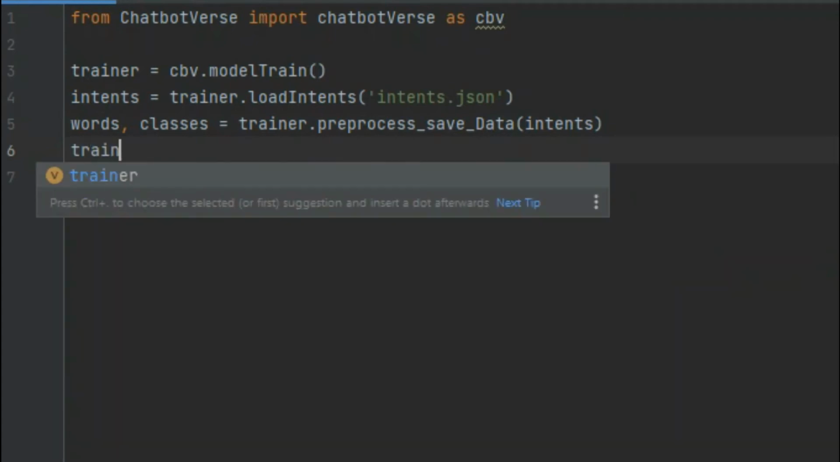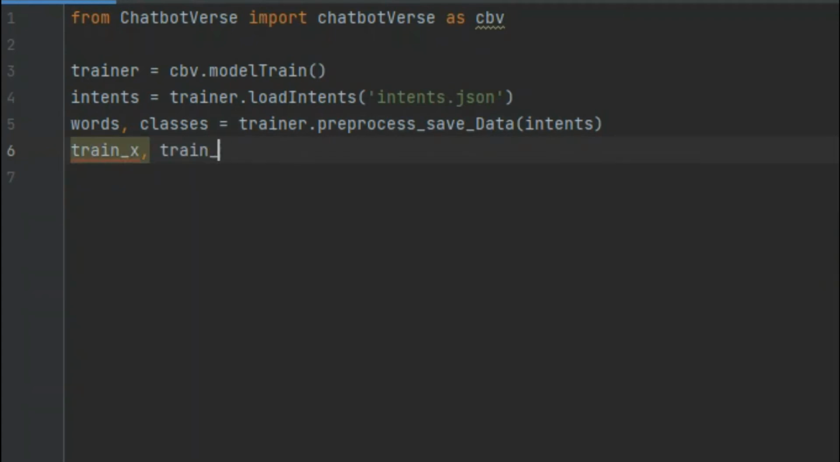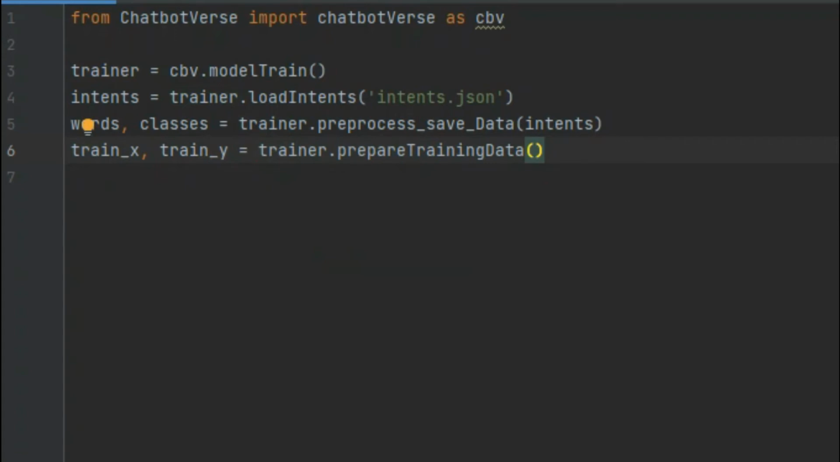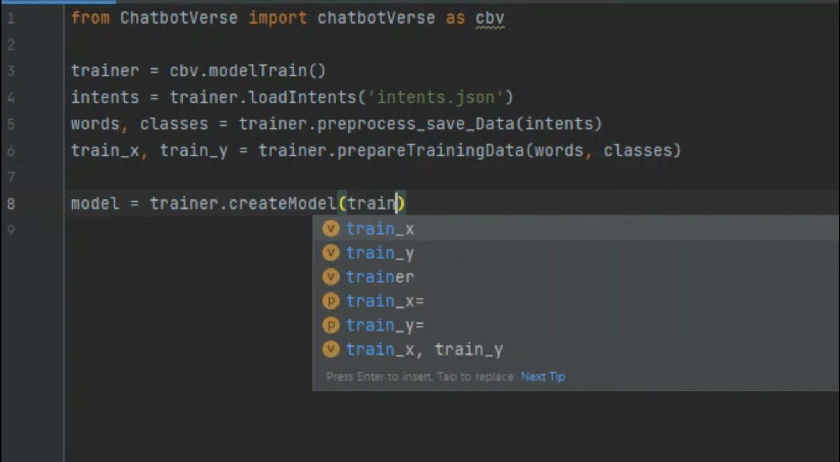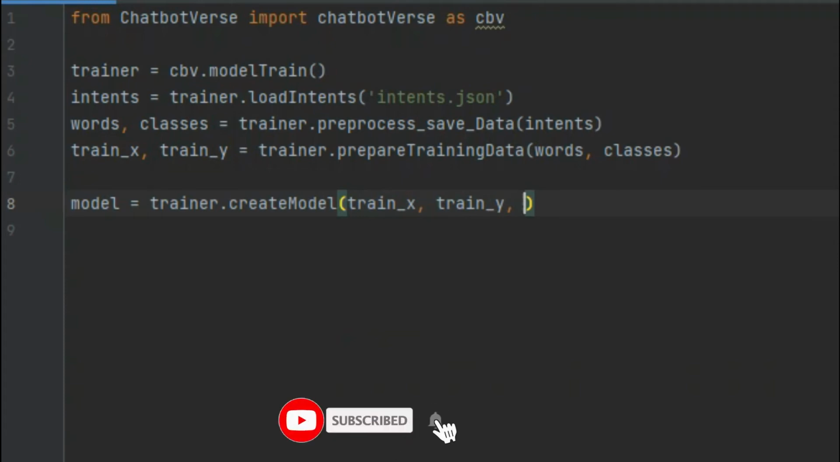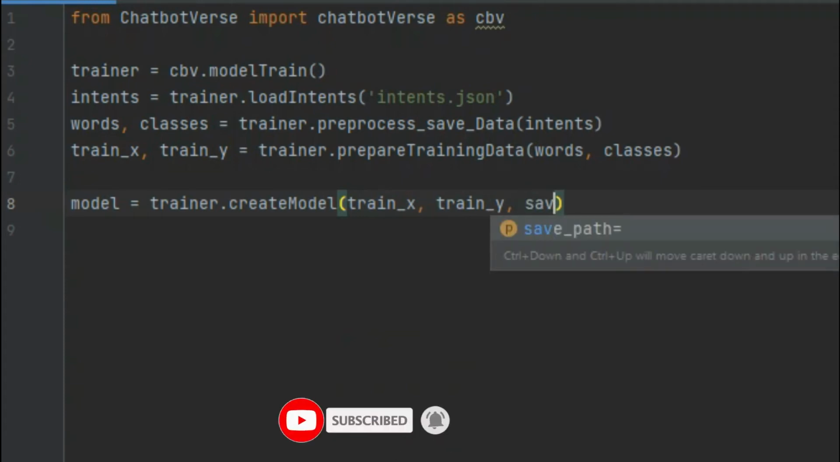Now we have to get our training data, that is train_x and train_y. Both of them are going to be equal to trainer.prepare_training_data, and we're going to pass in the words and the classes to be trained. Once that's done, we have to create our model. So model is equal to trainer.create_model, and we have to pass in the train_x, the train_y, and the path to save it as, that's the save path.